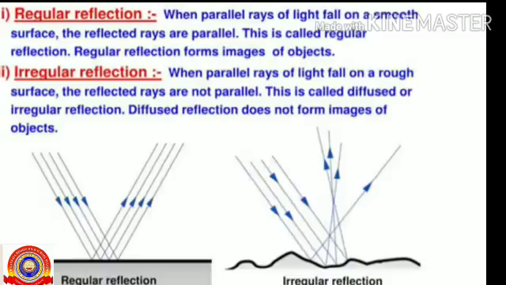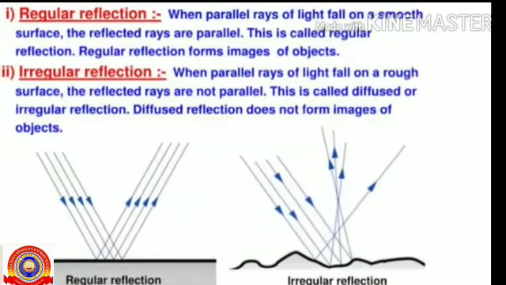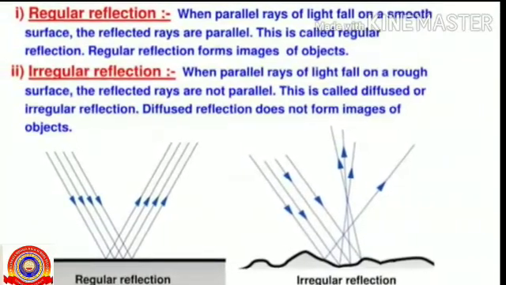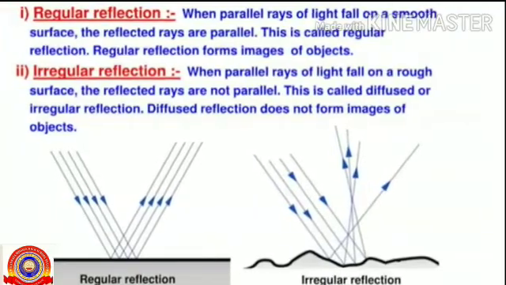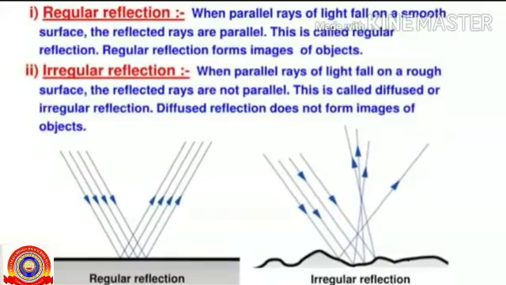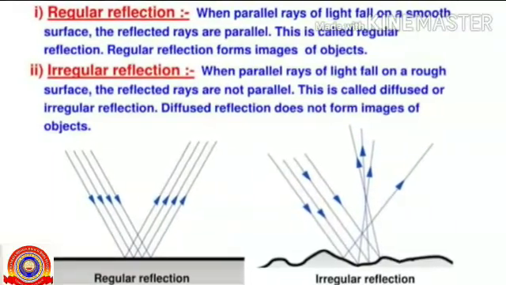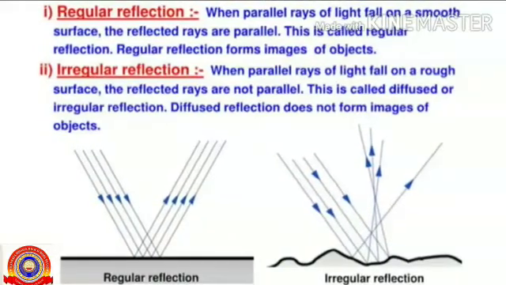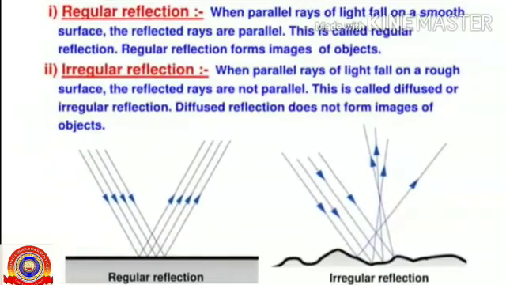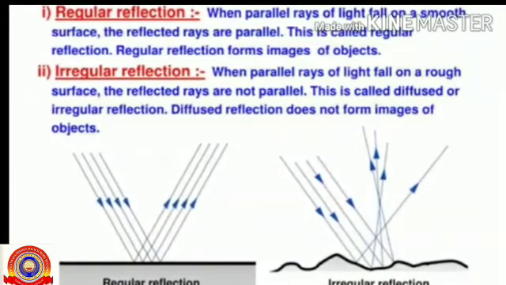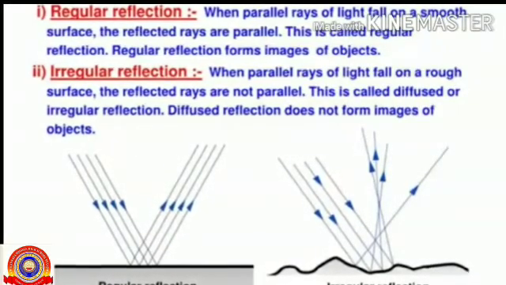So let's see the definitions of regular and irregular reflection. First one, regular reflection. When parallel rays of light fall on a smooth surface, the reflected rays are parallel. This is called regular reflection. Regular reflection forms images of objects. Then irregular reflection. When parallel rays of light fall on a rough surface, the reflected rays are not parallel. This is called irregular reflection or diffused reflection. Diffused reflection does not form images of objects.